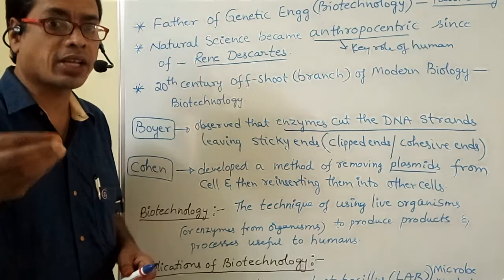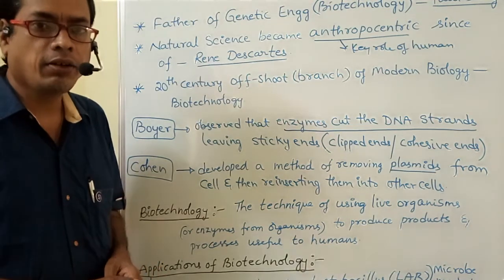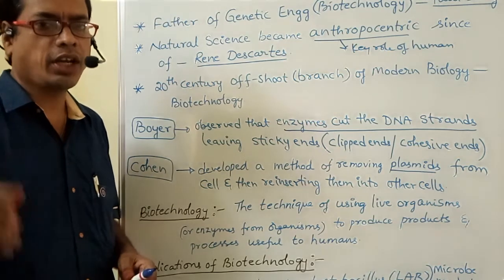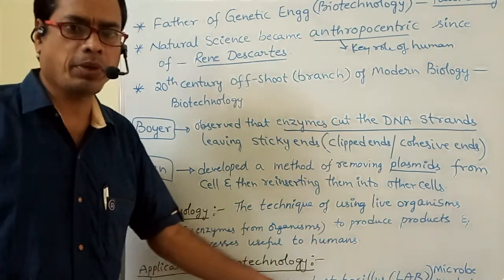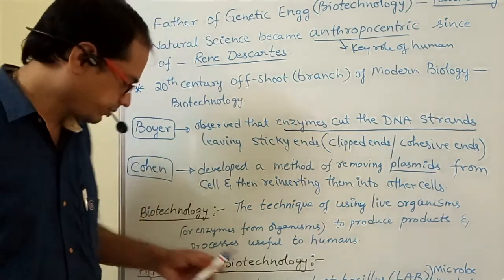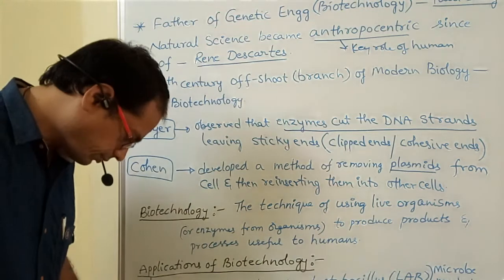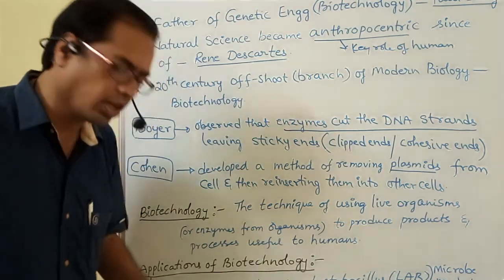That zygote formation occurs in a test tube. That is so called in vitro fertilization, which leads to a test tube baby. That is also an application of biotechnology.